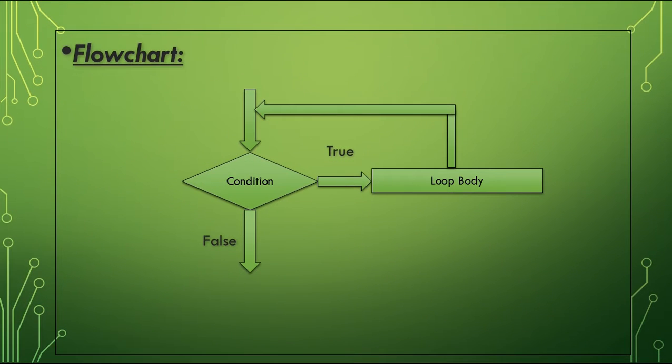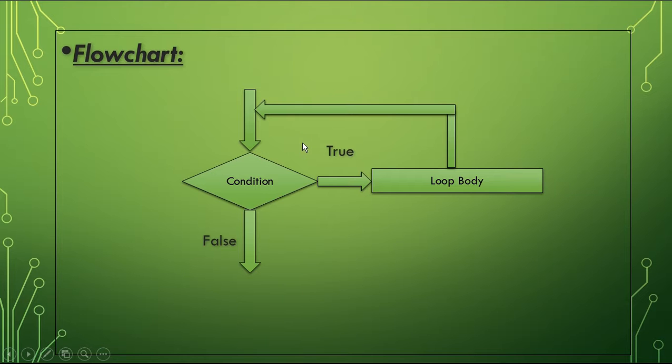Now coming to the flowchart, how the while loop works. First of all, the condition is evaluated. If it is true, the control enters into the body of the loop and executes all the statements in the body. After executing the statements, it will again move towards the condition.